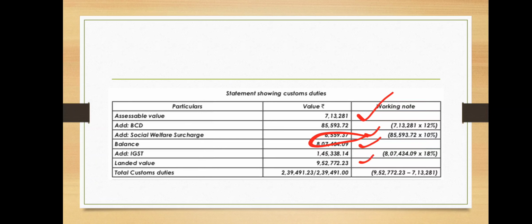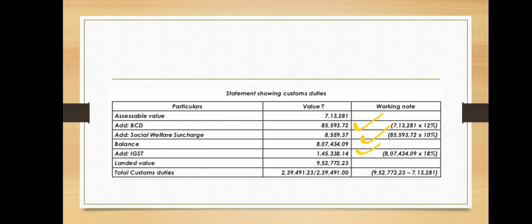Then you will get the total landed value on which we need to pay the custom duty. Basically, custom duty can be calculated from the total: BCD, secondly social welfare charges, and then IGST.